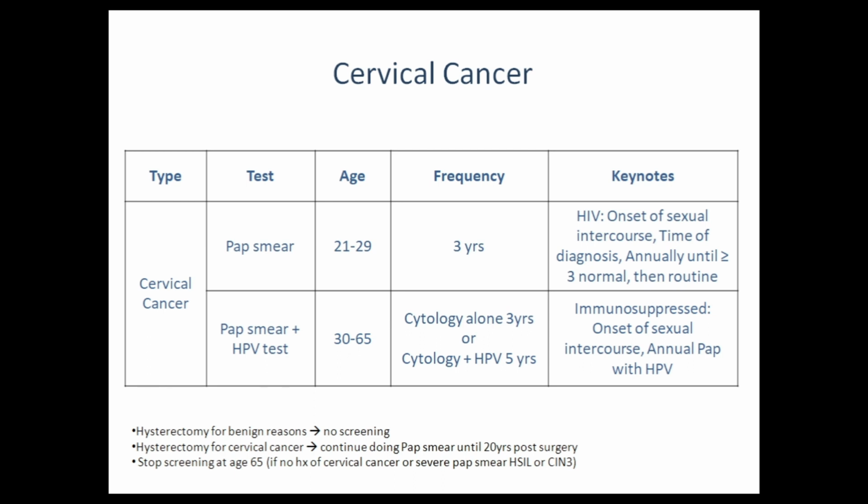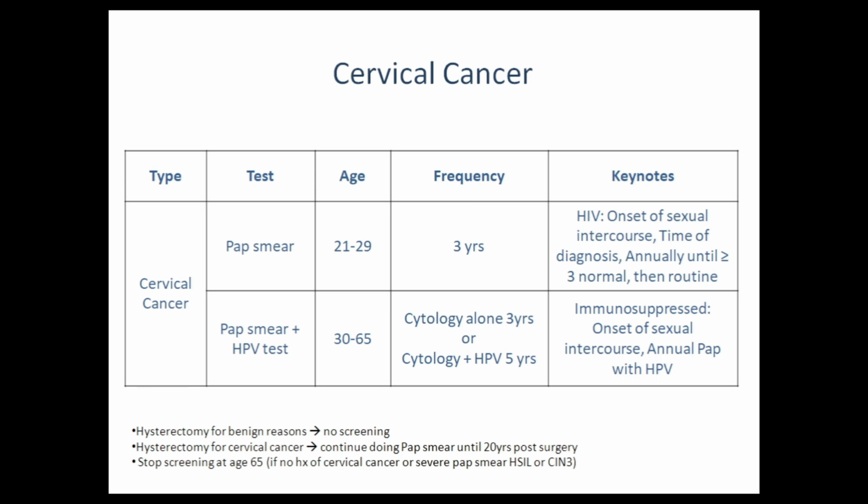So these points should be remembered, as in the exams, questions are asked in such a way that they will give you the age limit, and they will give you the frequency, whether you will repeat in 3 years or 5 years. You will remember that if a question mentions the 3 years screening frequency, then you will select cytology alone.